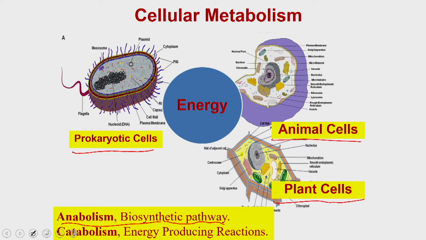Whereas the catabolic reactions are the energy producing reactions, which means in the catabolic reactions you are generating ATP by the breakdown of biomolecules, and then you use this ATP for running the life cycle and the different activities within the cell. These are the two major processes happening in any of these host cells, whether it is a prokaryotic cell, animal cell, or plant cell. So, let us discuss these reactions.